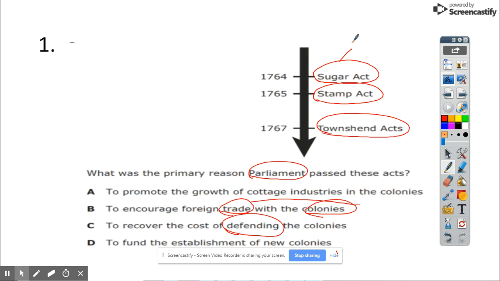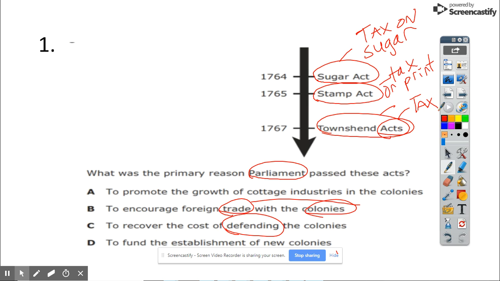So this was a tax on sugar. This was a tax on printed goods. This was multiple things. So I'm going to try to rack my brain to see what I remember. I remember, you know what? I'm going to be honest. I don't remember. So I'm not sure, but I know acts mean tax.